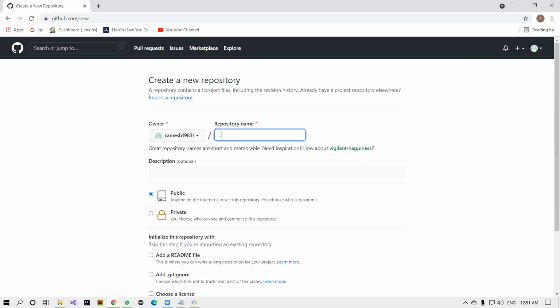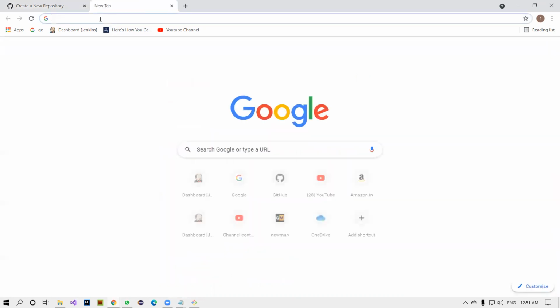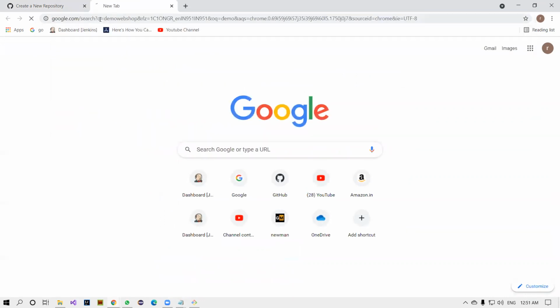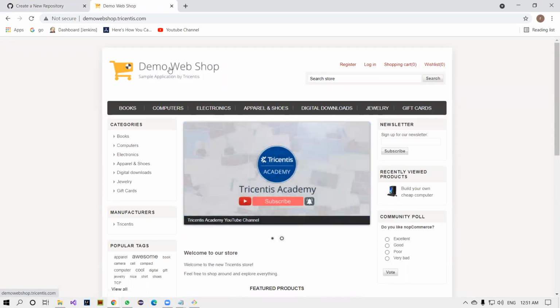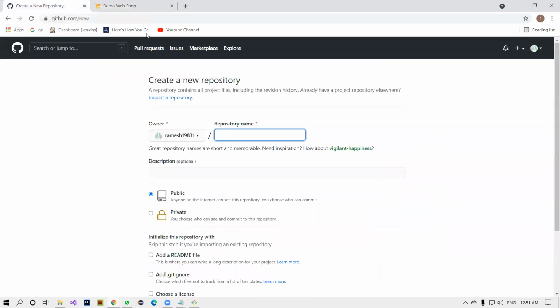All right. So here, repository name. What is the repository name basically? Very simple, your project name. For example, you're working on some Java development, or some X project. You can take any project. You have to give a proper name for the project you're working on. I'm working on the demo web shop project, so I can give demo web shop automation. All right, I'm giving demo web shop automation.